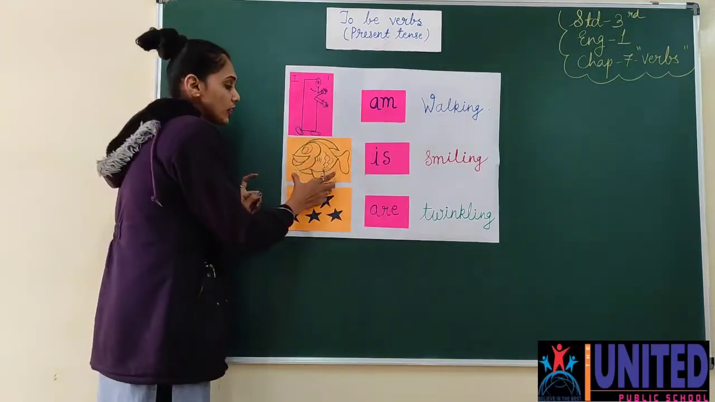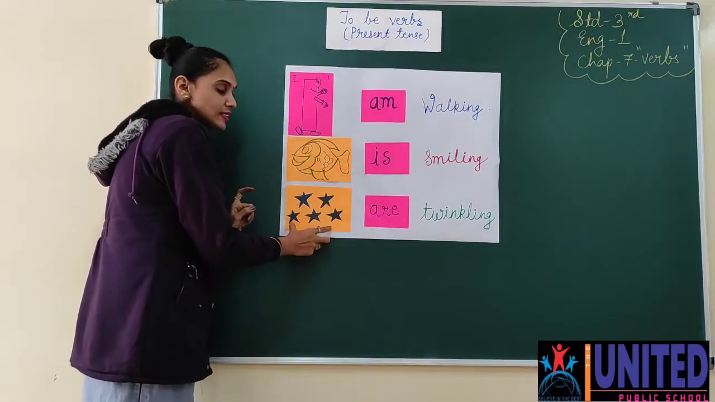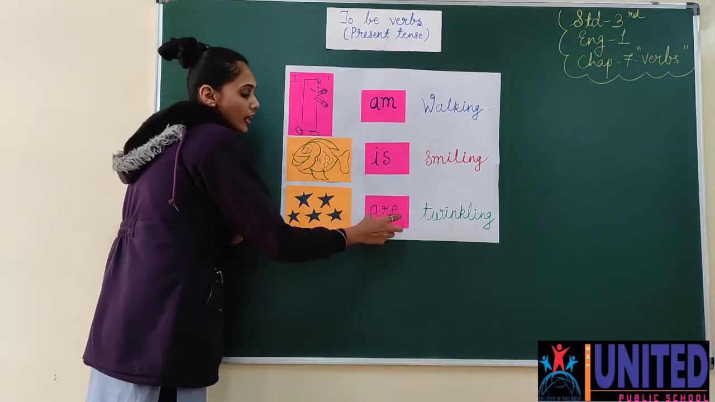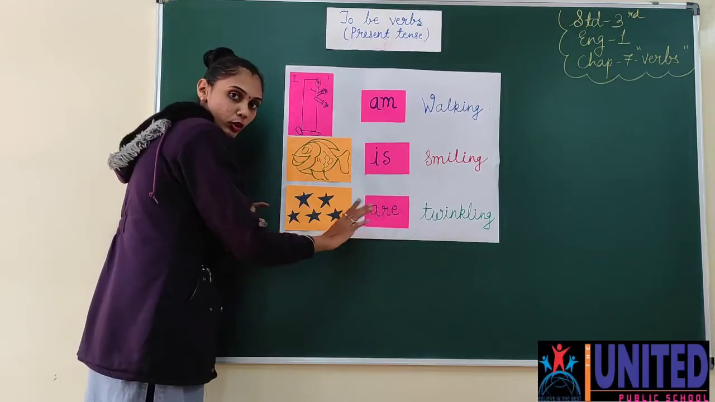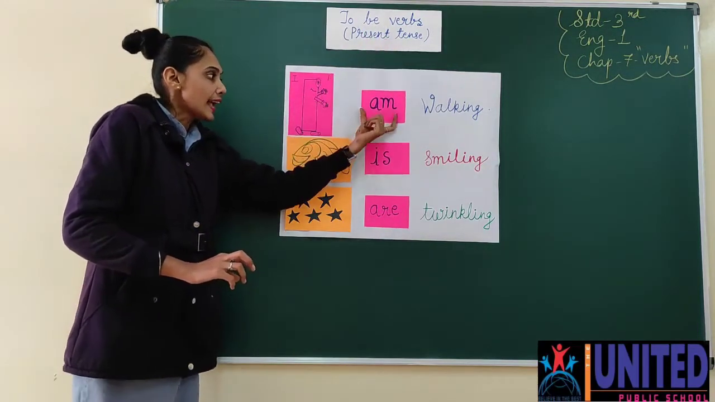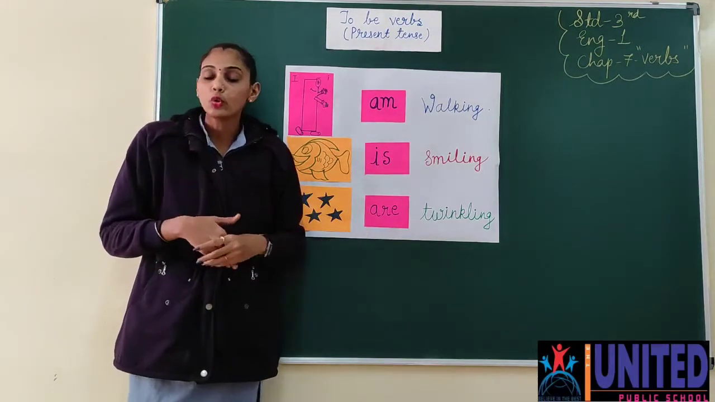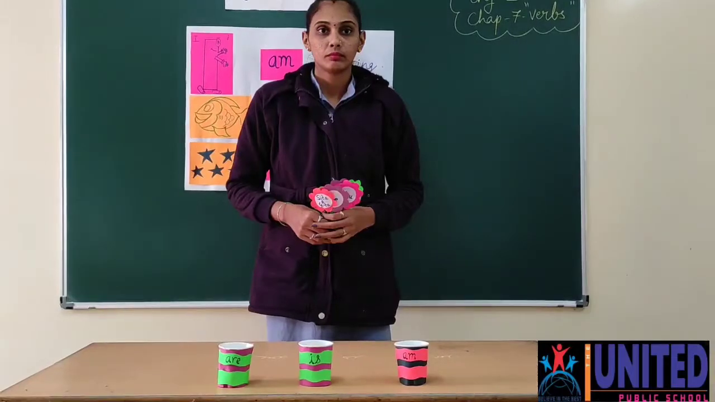But if the subject is singular, then we are going to add is after that. And if the subject is plural, then we are going to add are after that. Okay, so these are the simple to be verbs of present time, that is am, is, are. Three are there. Okay, let us continue with another activity.